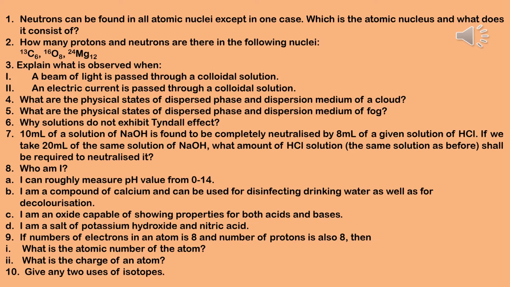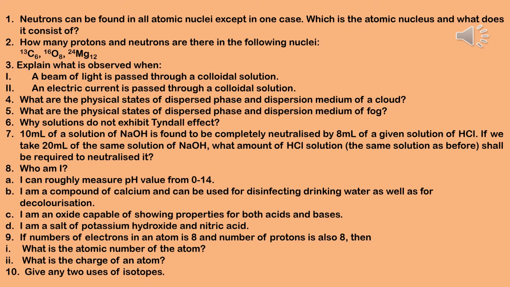Number C. I am an oxide capable of showing properties for both acids and bases. Answer, I am amphoteric oxide. Number D. I am a salt of potassium hydroxide and nitric acid. Answer, I am potassium nitrate, KNO3.